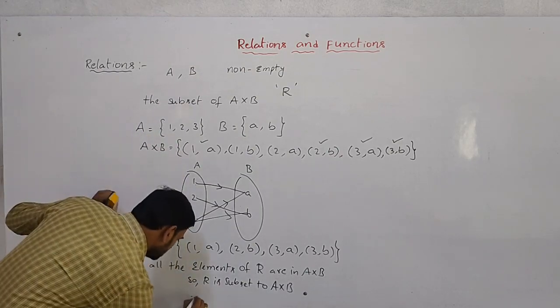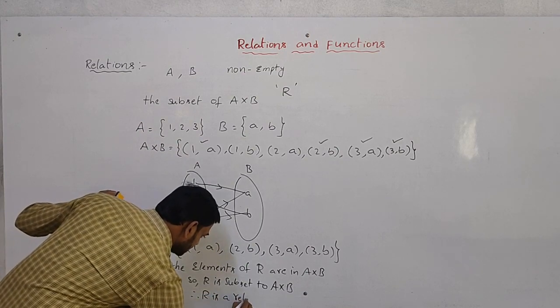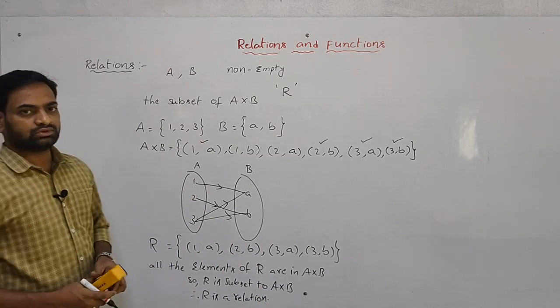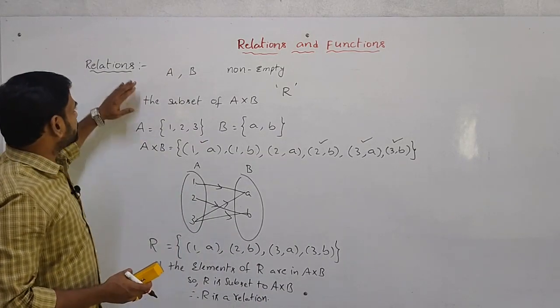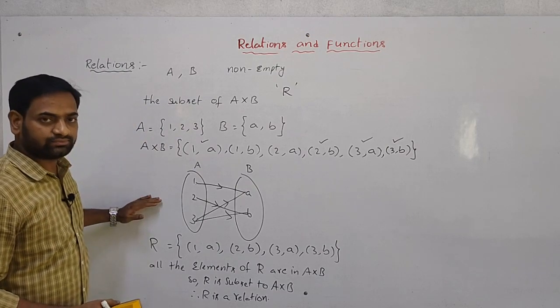Therefore, R is a relation. So, it is the definition for relation and example.